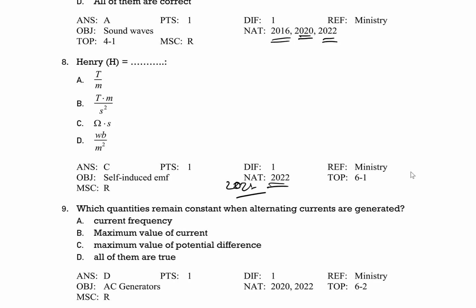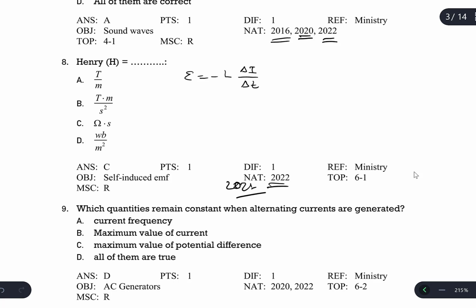Henry. Definition of the Henry. We are going to use the equation which includes Henry: E is equal to negative L delta I over delta T. This was one of the equations. So Henry is the unit of coefficient of self-induction. So L is going to be negative E delta T divided by delta I. So Henry in this case is going to be equal to negative